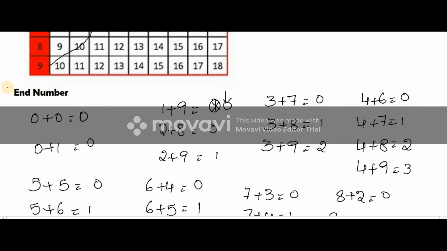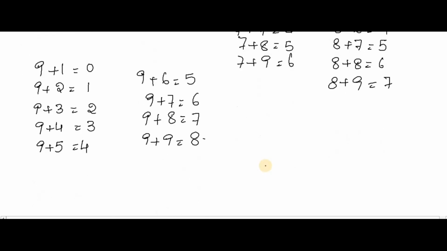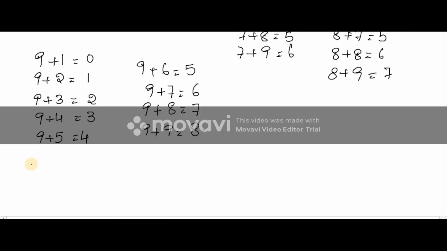So for 0 you will have only one. 0 plus 9 is 10. So that is the reason I will change this. 0 plus 9 is 0. So from here onwards you will be getting the end numbers starting from 1, 2, 3, 4, 5, 6, 7, 8, 9 that I have written.